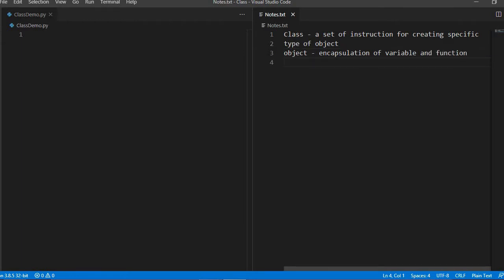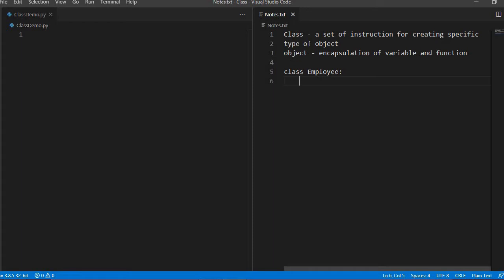Okay, simple. Let's take an example of how we declare the class. In Python, for declaring the class, the class keyword is there. So you have to provide the class keyword and then the class name. Let's take the example of the employee class. Employee is also a class which has a few features like its name, its age, its salary. So by doing this we can declare one class.